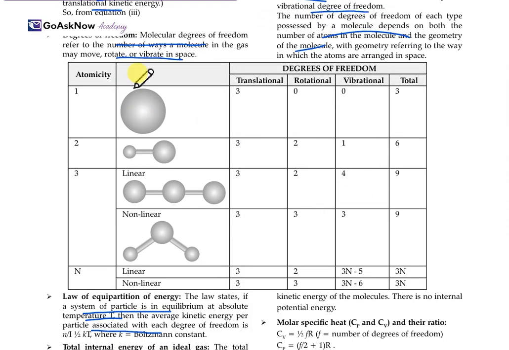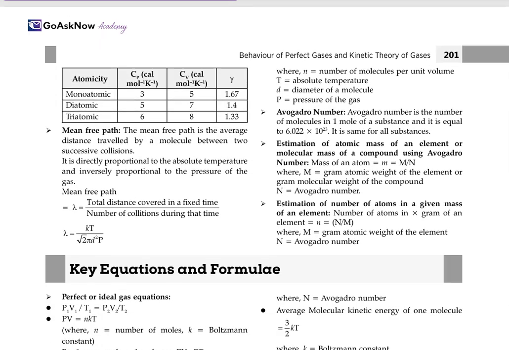See, first for the atmosphere, translational degree is different. Rotational is 0, vibrational is 0, total 3. For the linear one, translational is 3, rotational is 2, and vibrational is 4. Total it will be 9. For the non-linear one, it will be 3, 3, 3, and then 9. For the linear, it's 3, 3, and 5. So this is the degree of freedom for the different cases.